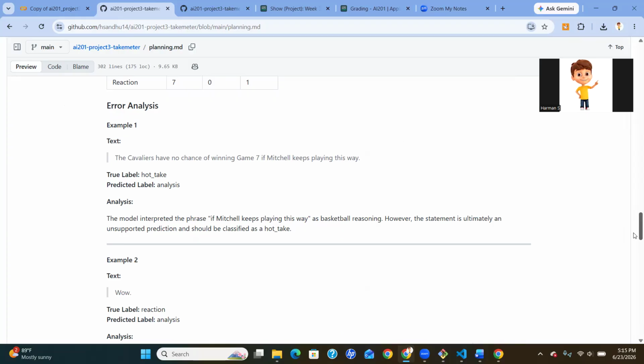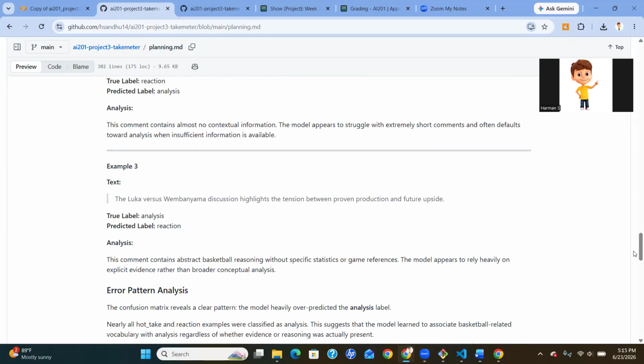And the third example here was, the Luka versus Wembanyama discussion highlights the tension between proven production and future upside. And the true label was analysis, but the model predicted reaction here. And this example is interesting because it shows a different failure mode, as it is an analytical comment, but because of conceptual reasoning, rather than statistics or direct evidence, the model appears to have learned to associate analysis with obvious basketball evidence, rather than broad reasoning.